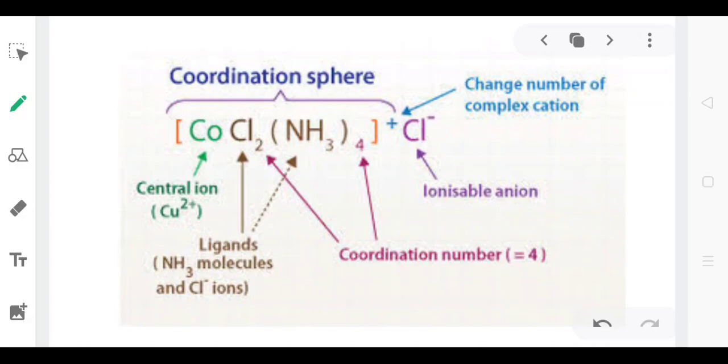The metal ion is surrounded by a fixed number of ions, and that fixed number is known as the coordination number. The ions or neutral molecules which surround the metal ion are known as ligands.